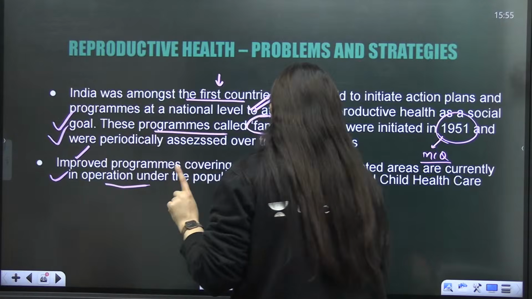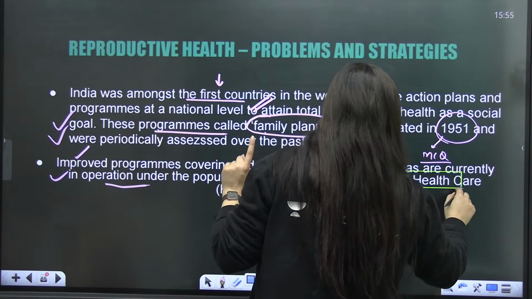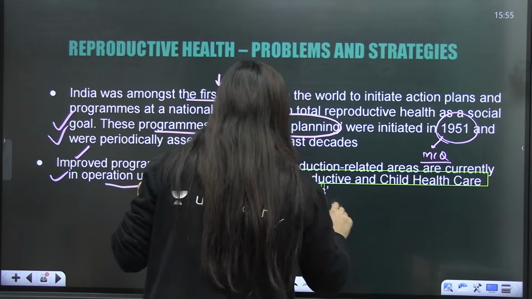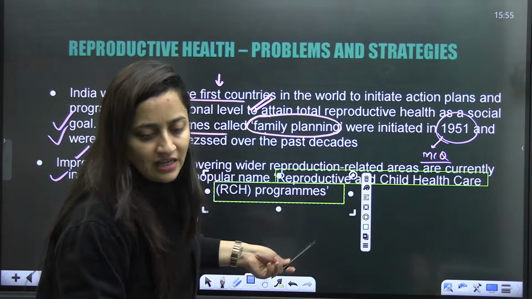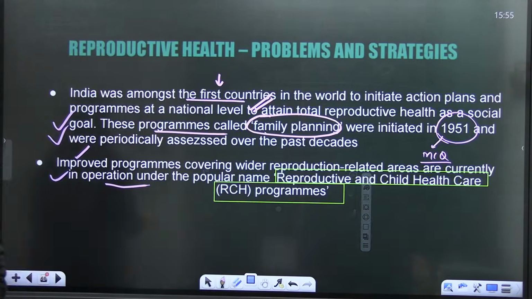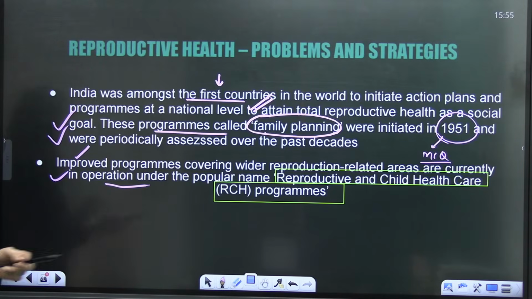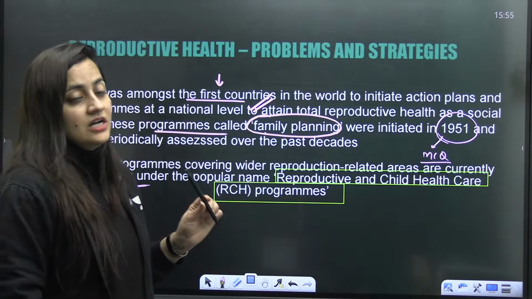This is what you have to remember for the exam: Reproductive and Child Health Care Program, that is RCH. This is another important question from this part, so you should know the full form of RCH. Is that clear, everybody? Which program is it?